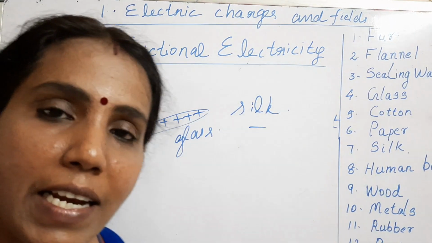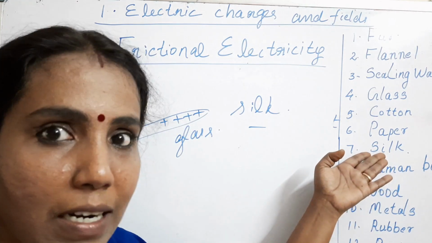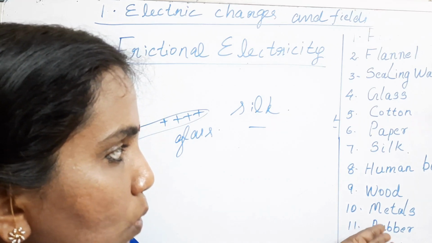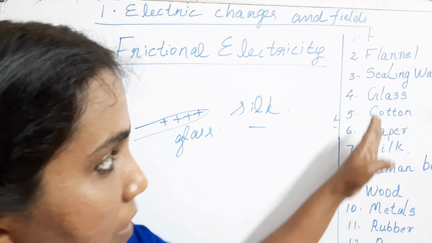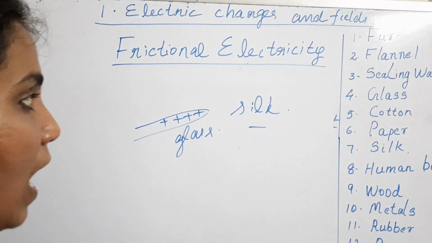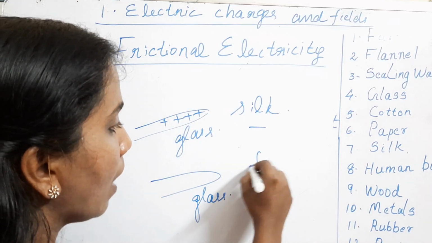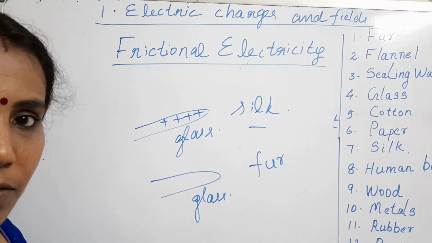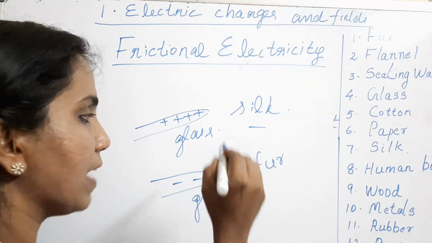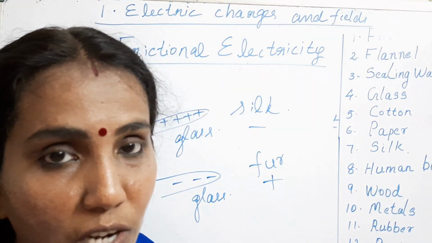The same silk can be rubbed against some other materials also. Suppose glass itself we rub against fur. If glass rod is rubbed against cat's fur or something, it's seen that glass acquires negative charge, and cat's fur acquires positive charge.